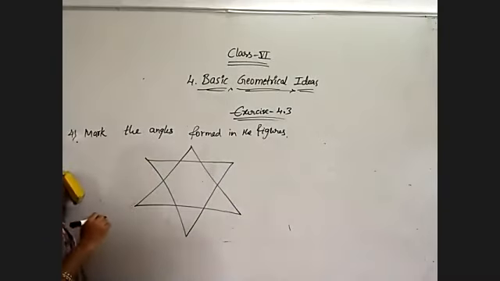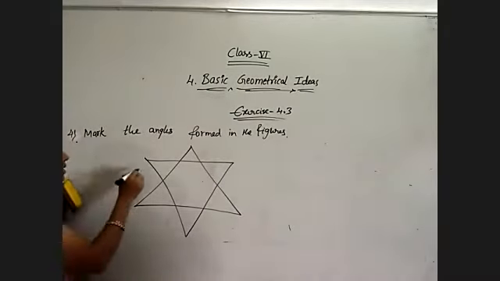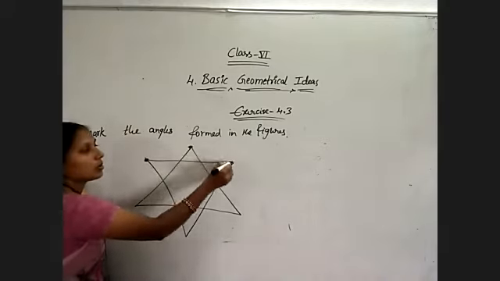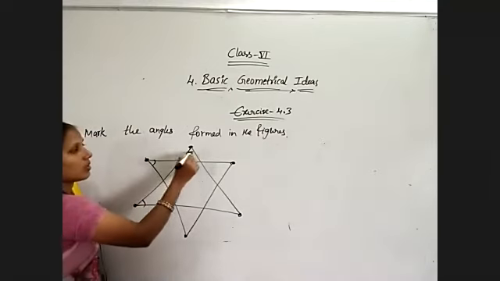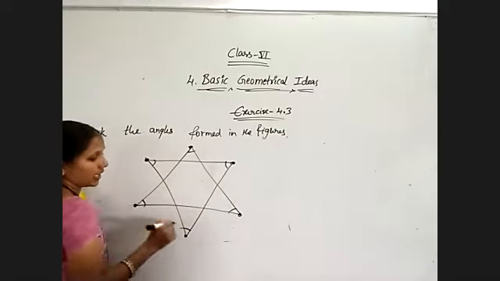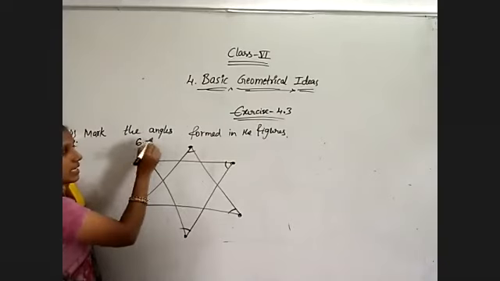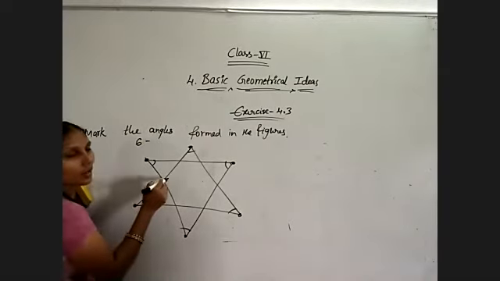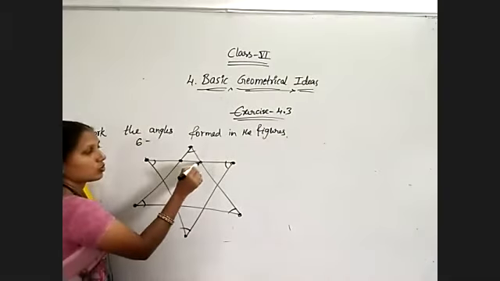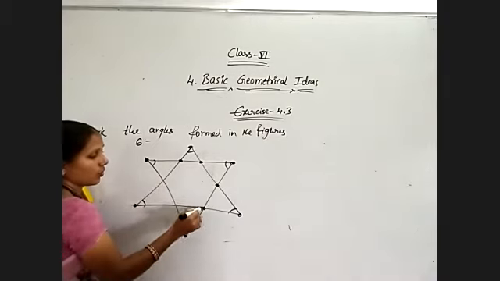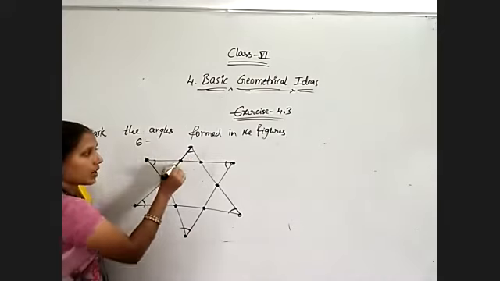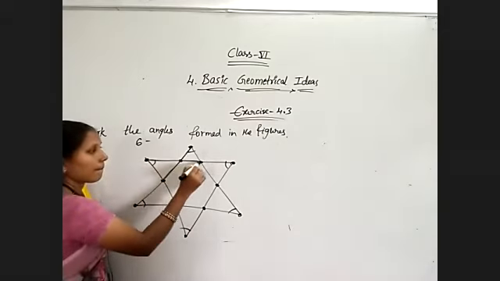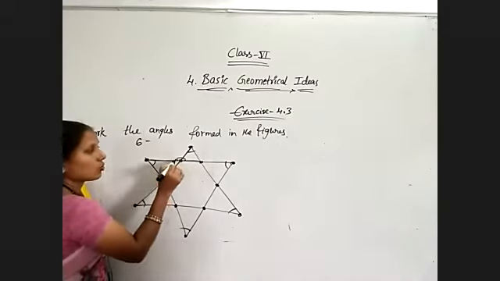In this case, I want to list the angles. Now observe here. 1, 2, 3, 4, 5, 6 independent angles. Only one angle each. Total 6 angles are there. Now, what are the points? 1, 2, 3, 4, 5, 6. At this point, it is forming like this, means 1, 2, 3, 4.